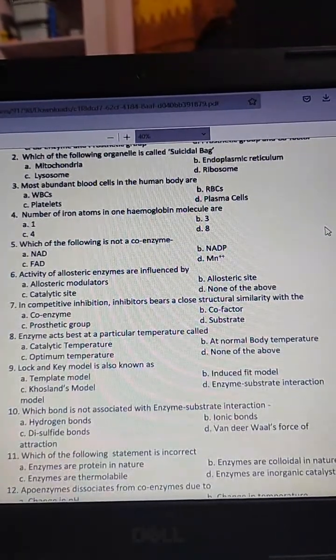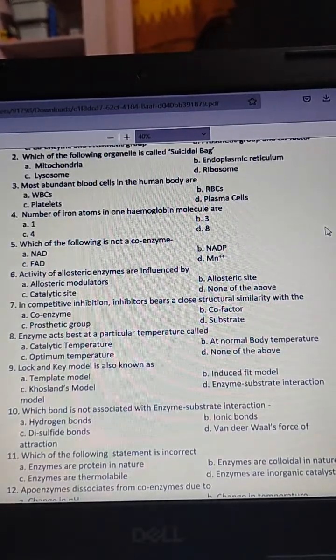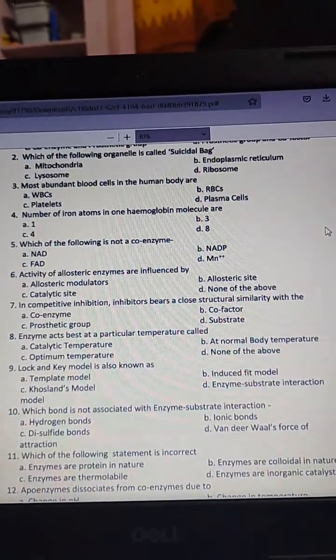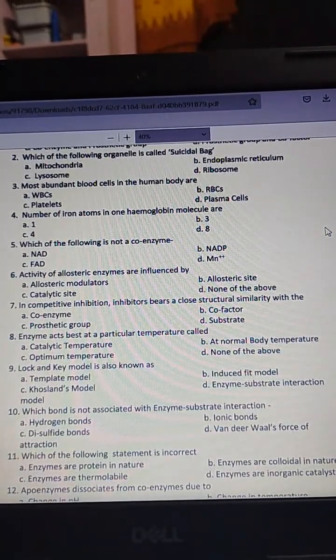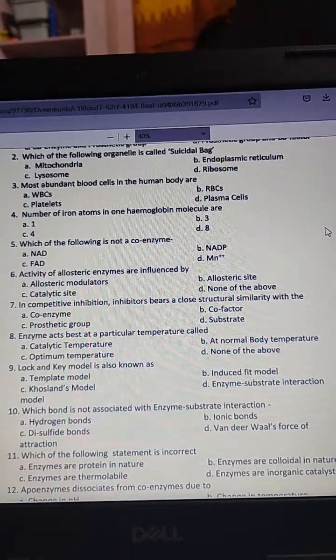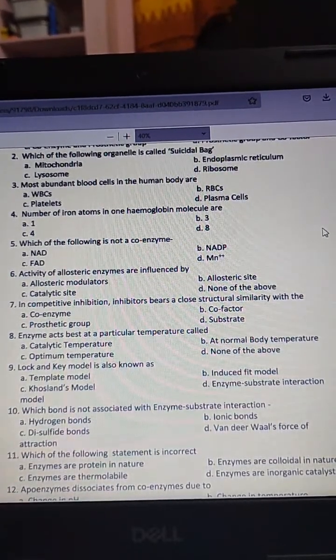Then next question, most abundant blood cells in the human body are: WBC, RBC, platelets, plasma cells. And the answer is B, RBCs.